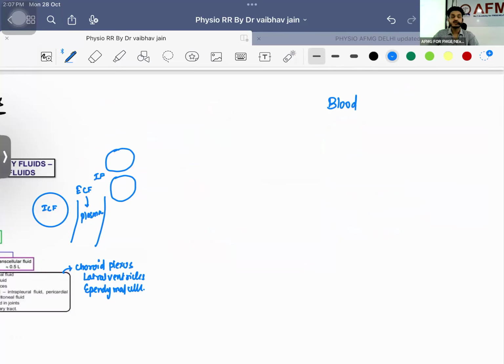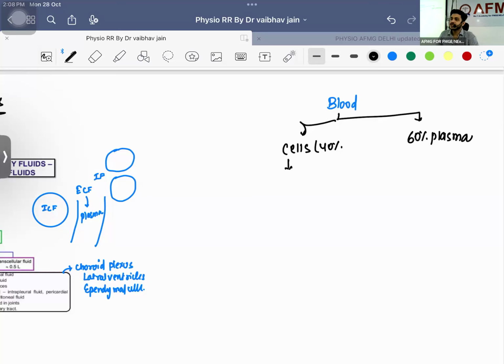Let me quickly ask you: first of all, what are the different components of blood? Blood will be having cells. How much is the cells? 40% will be cells, 60% will be plasma. If I ask you what is serum? Plasma minus clotting factor is the serum.